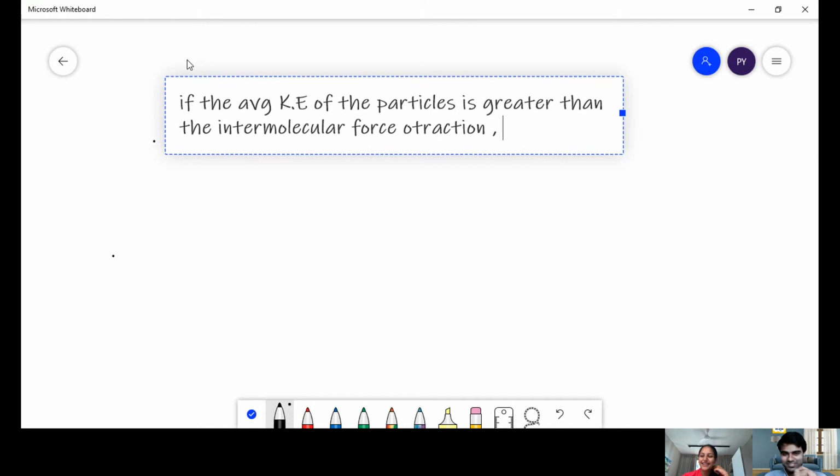So anyways, see what happens is that once the average kinetic energy of the particle is greater than the intermolecular forces of attraction, then what will happen? Then these molecules will move apart more. While they are moving apart more, what is holding them together? Can you imagine? It is the intermolecular force.